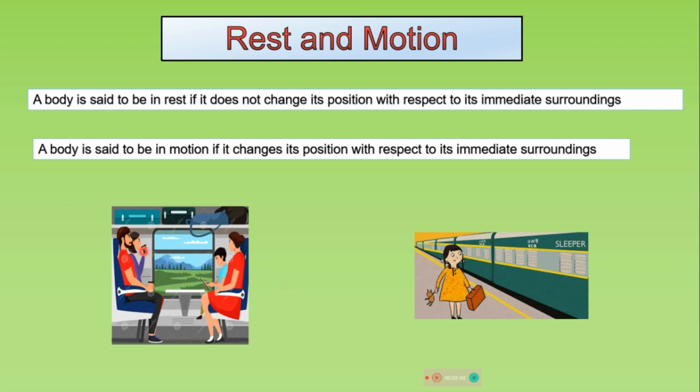If we consider a passenger in a moving train, the passenger is at rest with respect to his co-passenger. But the passenger is in motion with respect to an observer standing on the ground. So to change the state of rest or motion, a force is needed.